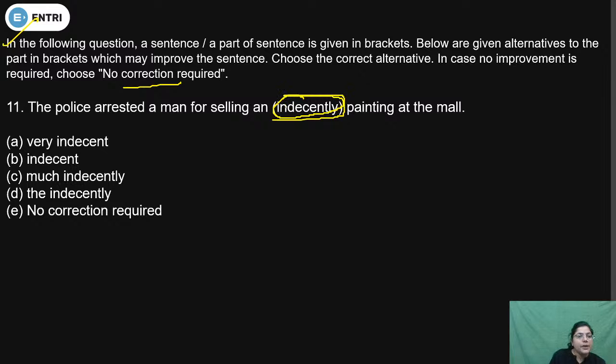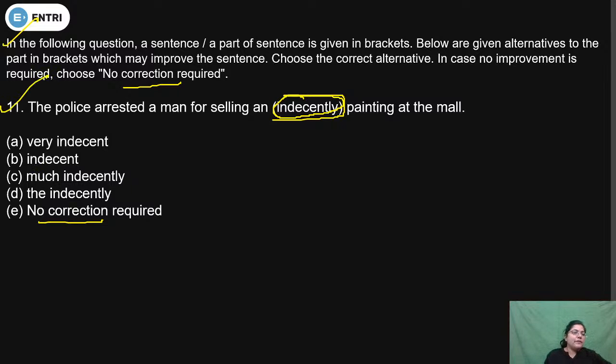So the point is that you have to check that part which is given in a bracket, is it correct or not? If this part is correct, then choose the answer option no correction required. If the part which is given in a bracket is incorrect, then choose a correct replacement which is given in the form of A, B, C and D. So let's start these questions.